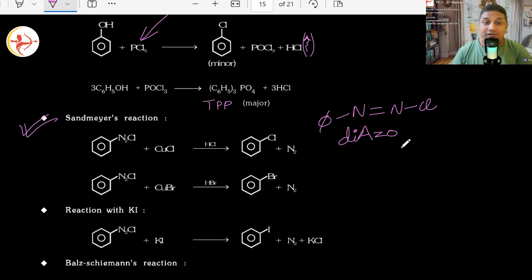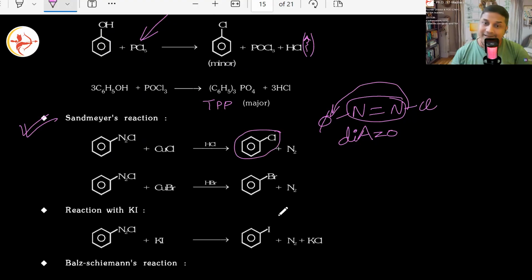So wherever these fellows come together, they are highly unstable, and you know, when two nitrogens are together, they tend to leave very fast and produce nitrogen gas. Yes or no? That is what they do. Nitrogen gas leaves, chlorine goes and connects directly with the arene, forming chlorobenzene.